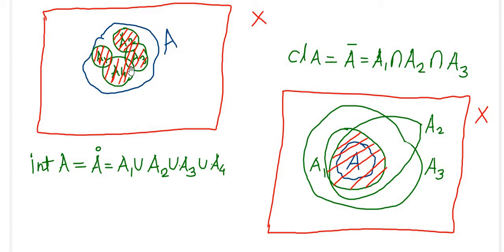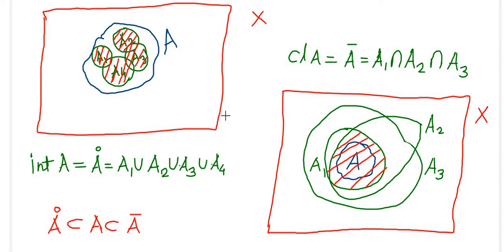From the definition and this explanation of interior of A and closure of A, it is clear that the interior of A is always a subset of A, whereas the closure of A is always a superset of A, means it contains A. So the interior of A is always contained in A, and A is always contained in the closure of A, which is clear from these two diagrams.